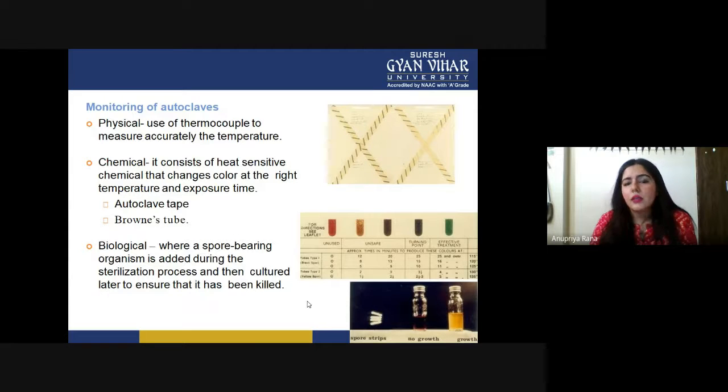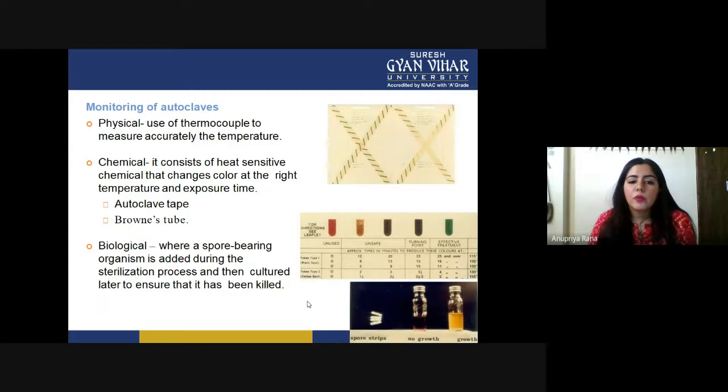Otherwise, they will change their color and their texture. Autoclave tape and brown tube can be used for packing that material. So we don't use that thing. That's why we use rubber, and rubber makes changes in their normal structure.